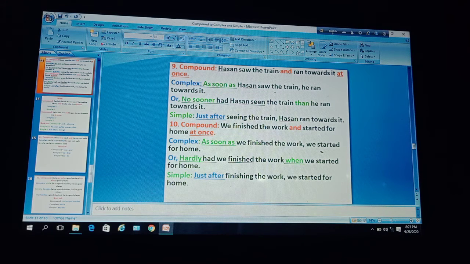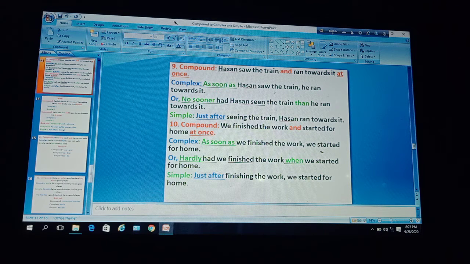Next example, Hassan saw the train and ran towards it at once. Dear learners, notice, the first clause is Hassan saw the train, an independent clause, and the second one, he ran towards it at once, is another independent clause.